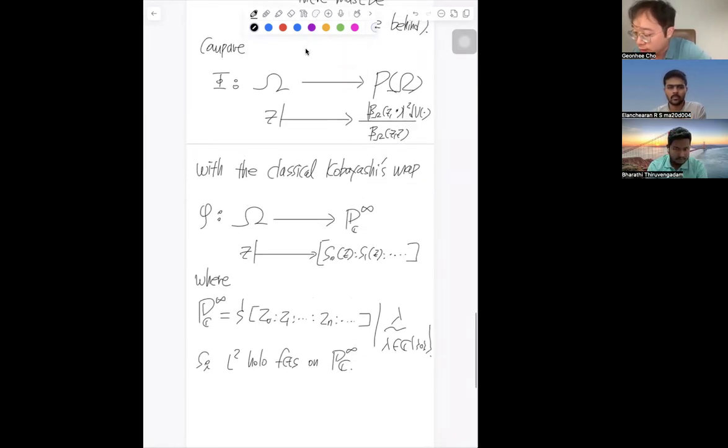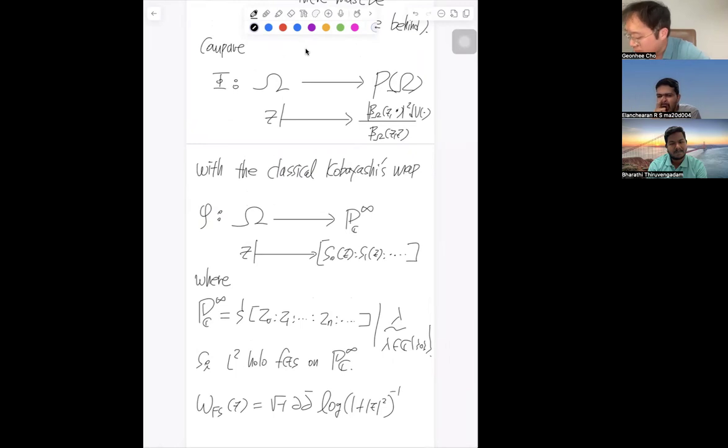Then we know that there is a concept of the Fubini-Study metric. The Fubini-Study metric in general is i partial partial-bar log of 1 plus the norm squared, something like that.